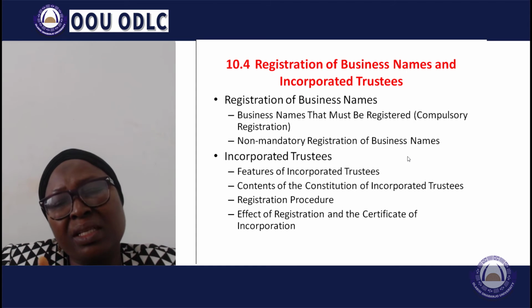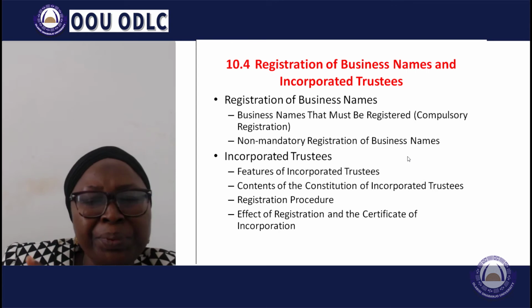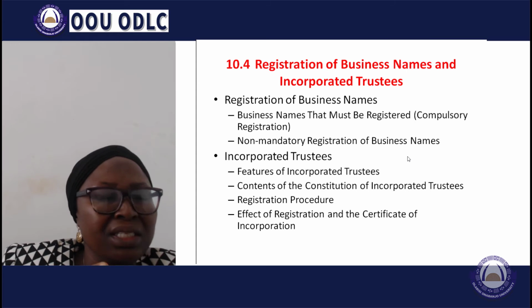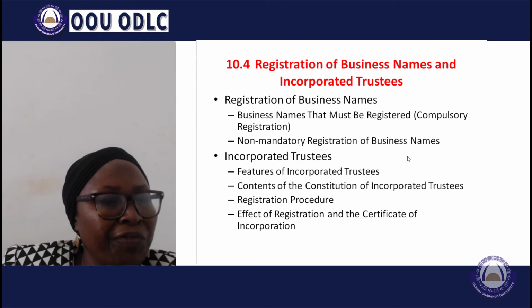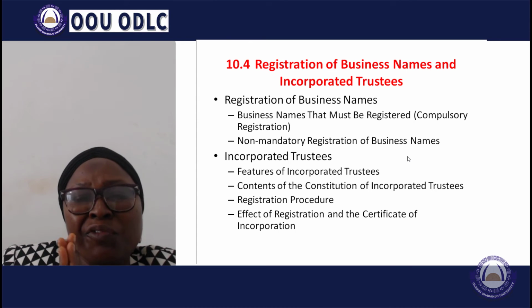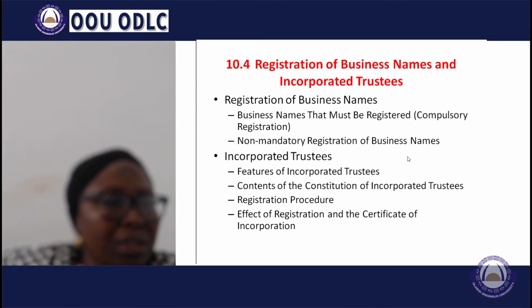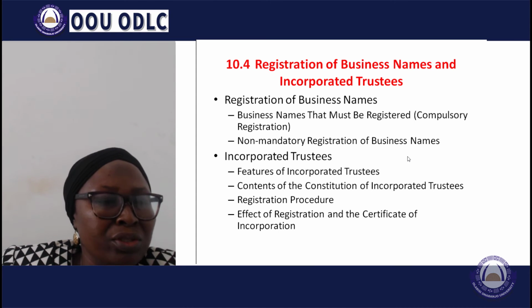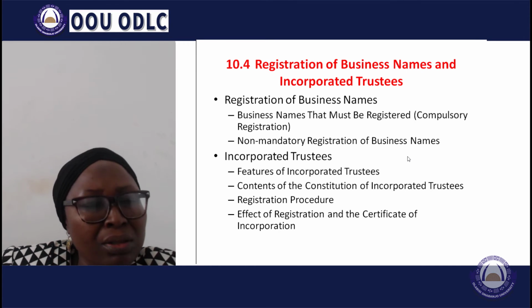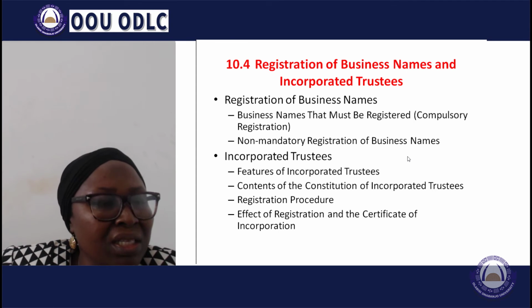Then, aside from business name, we also have what we call incorporated trustees. These are non-business and non-profit making organizations. They are formed under Section 283 of CAMA to facilitate the acquisition of corporate personality by a community of persons bound together by custom, religion, nationality, or any association of persons established for religious, educational, literary, scientific, social development, or charitable purposes.